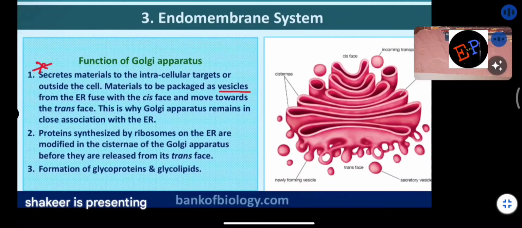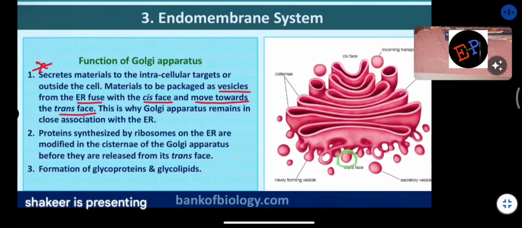Clear, ma? So here you are seeing this one structure. This is an immature vesicle. Still it is not completely formed. Are you able to understand, ma? Once it matures, it becomes a vesicle ready for transportation. Are you able to understand? So materials to be packaged are vesicles, as vesicles from the endoplasmic reticulum fuse with the cis face and move towards the trans face. Okay, ma'am?